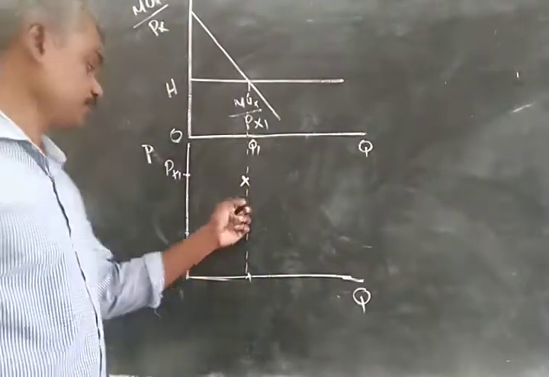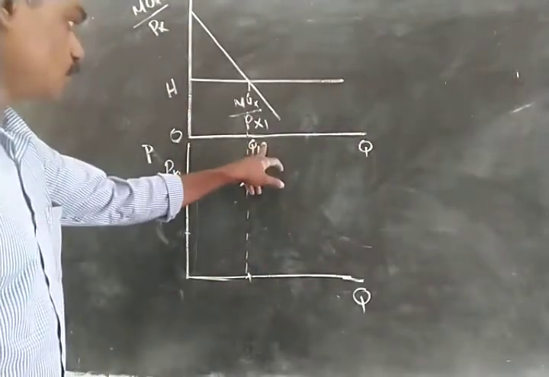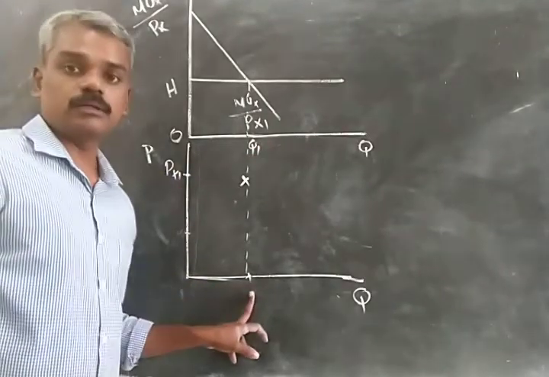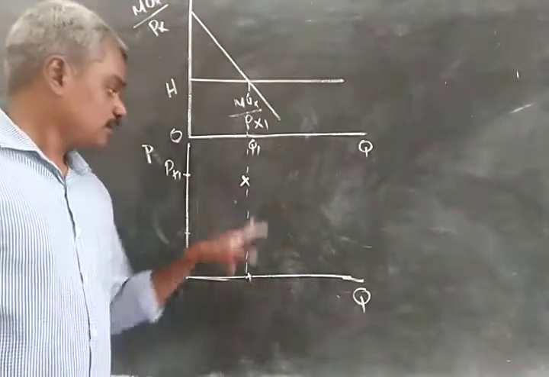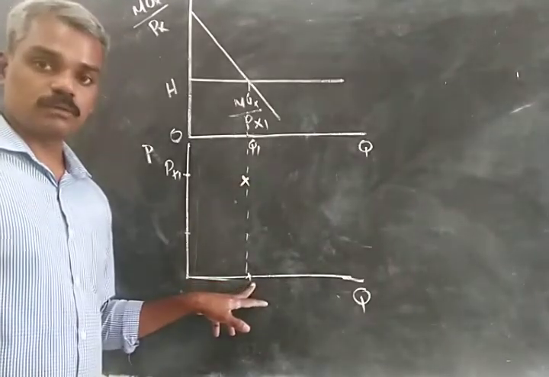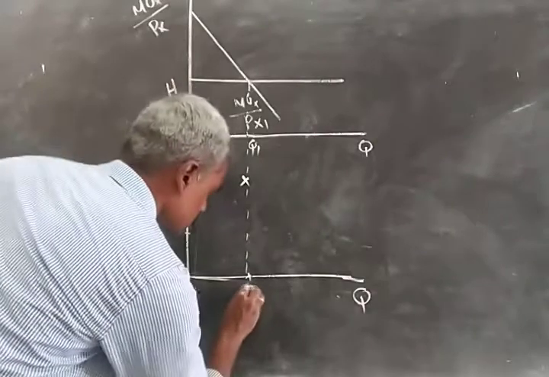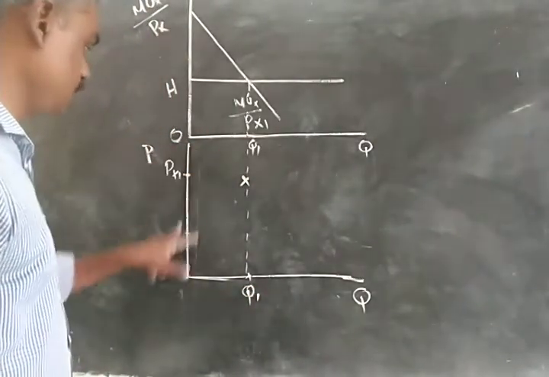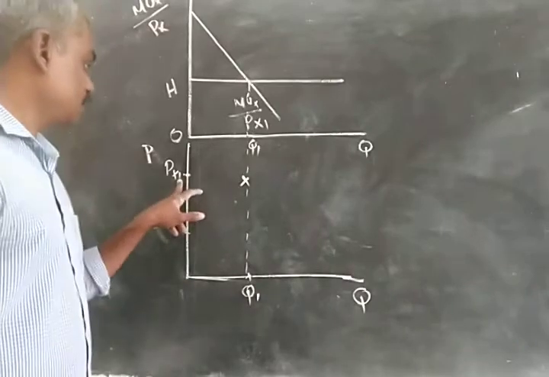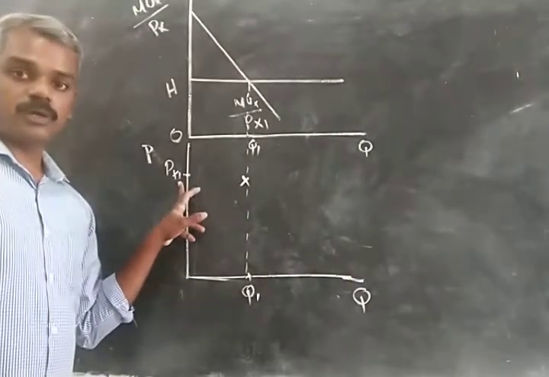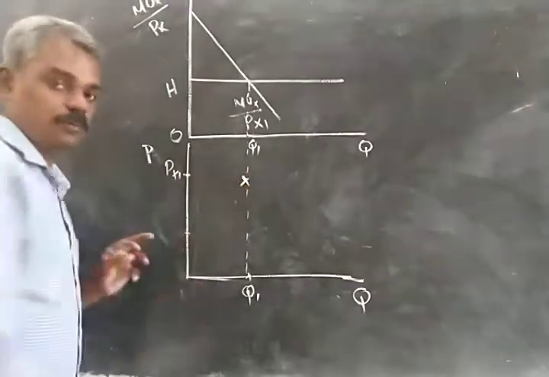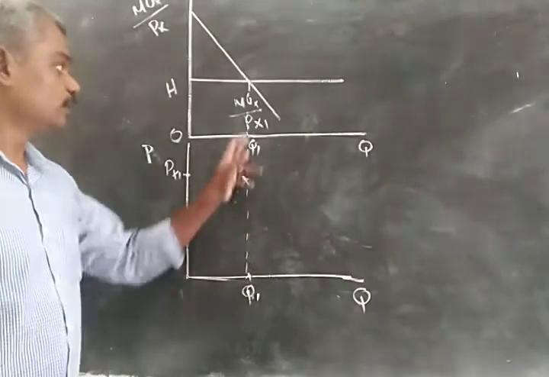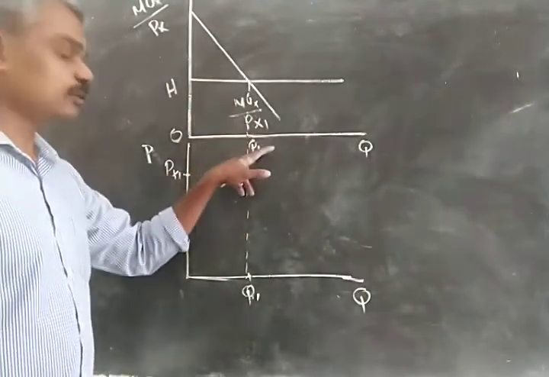Get a point here. From this Q1, we measure the corresponding point on the second quadrant. So this is the Q1 quantity, and PX1 is the price. We have price on the y-axis, and we find the PX1 price on the y-axis and find the corresponding point. This combination is PX1, Q1.